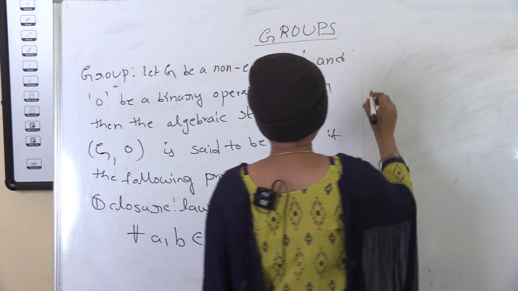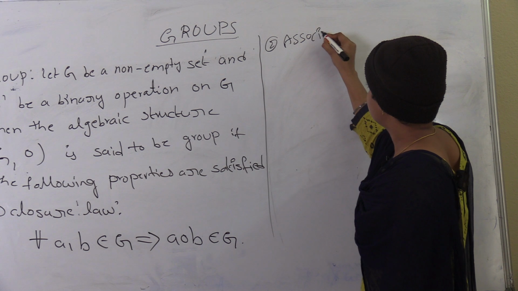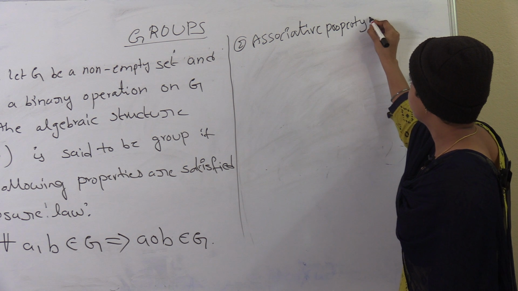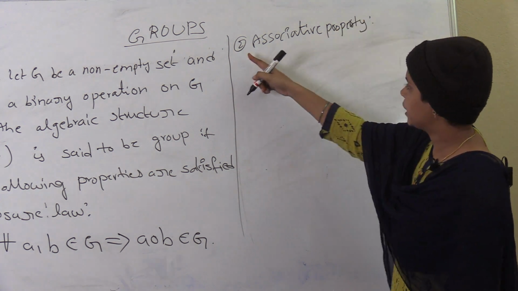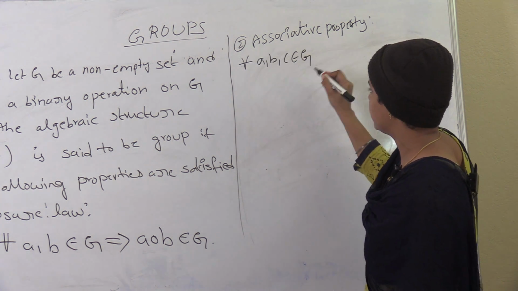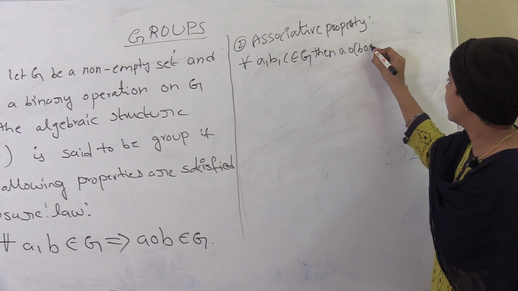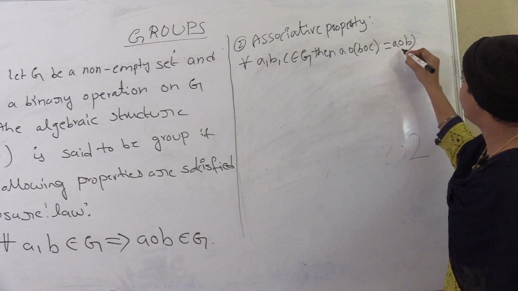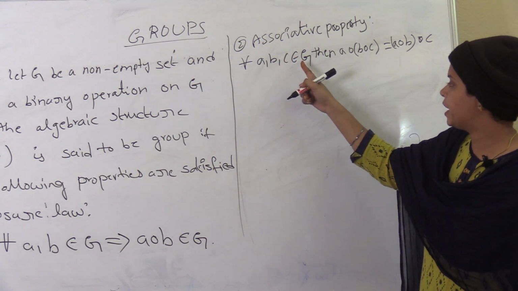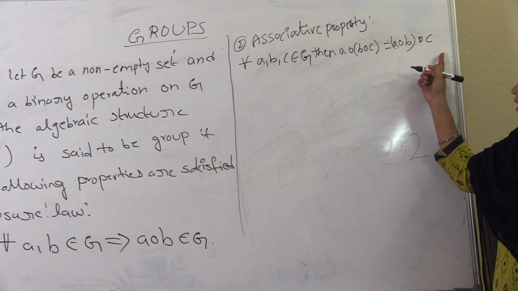Next one, associative property. For all a, b, c belongs to G, then (a circle b) circle c equal to a circle (b circle c).